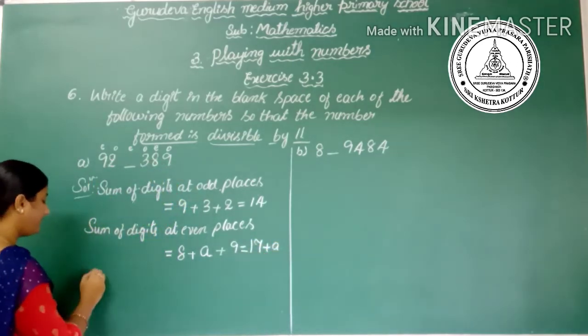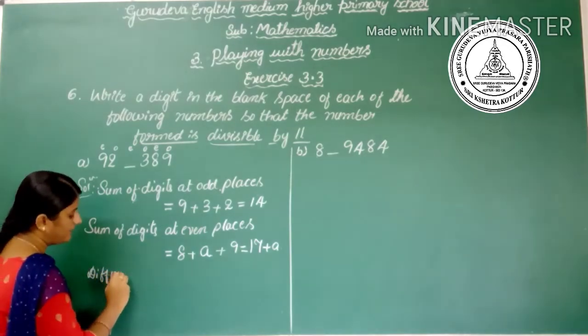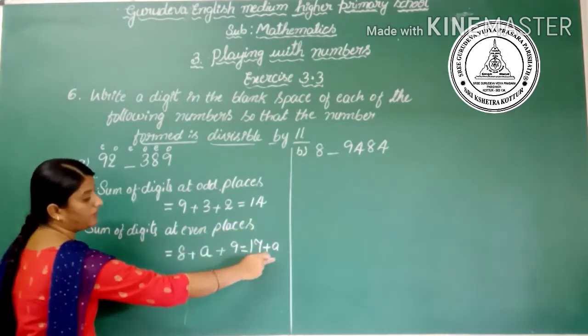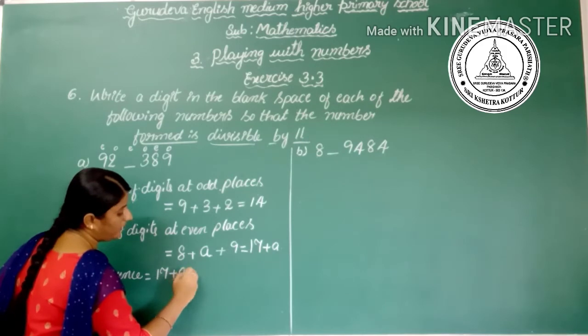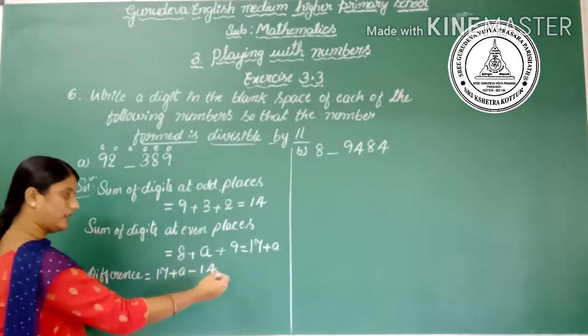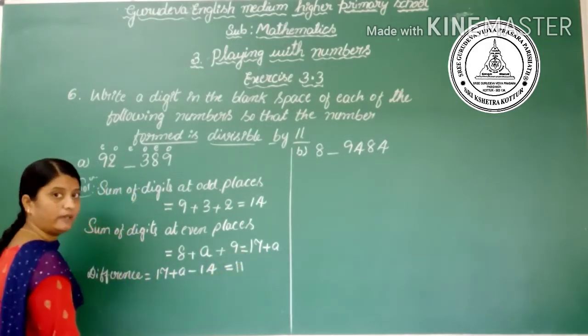Then the difference is 17 plus a minus 14, which should equal 11, as we need it divisible by 11.